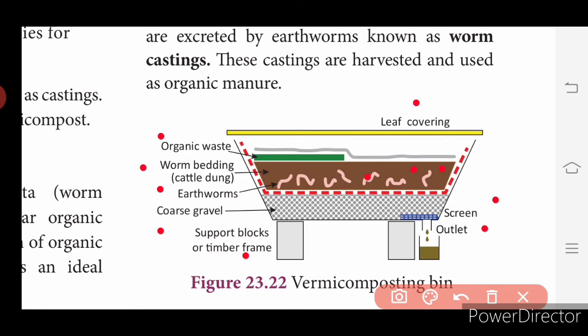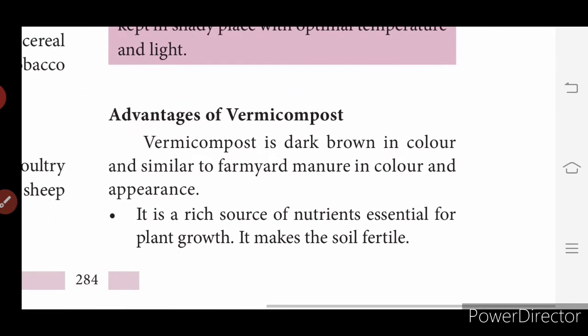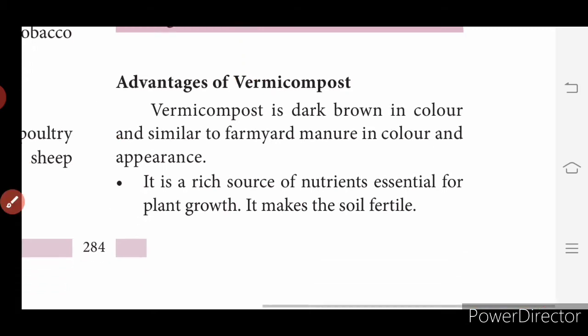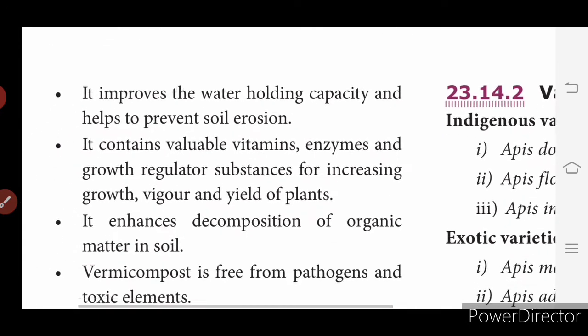Okay. So next is the advantages of this vermicompost. What are the advantages of vermicompost? Vermicompost is dark brown in color and similar to farmyard manure in color and appearance. 4-mark question, again an important question, children. Advantages of vermicompost: a rich source of nutrients essential for plant growth. It makes the soil fertile. Okay, that is why we grow earthworms, right? To make the soil fertile.